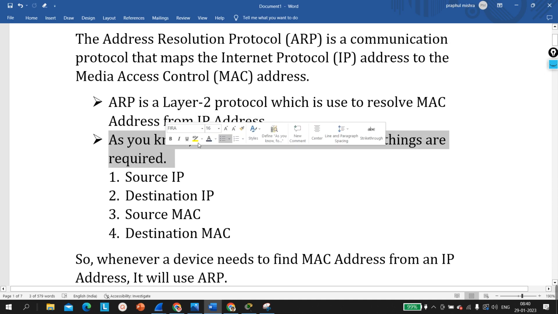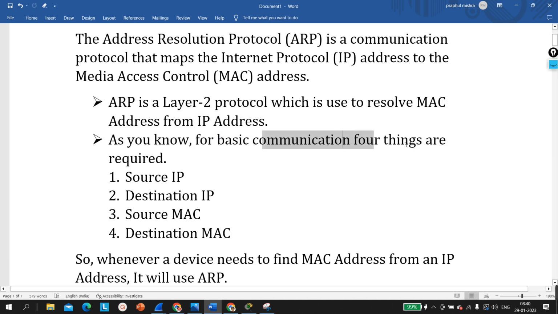Fine. As you know, for basic communication, 4 things are required: source IP, destination IP, source MAC, and destination MAC. These 4 things are required for basic communication.